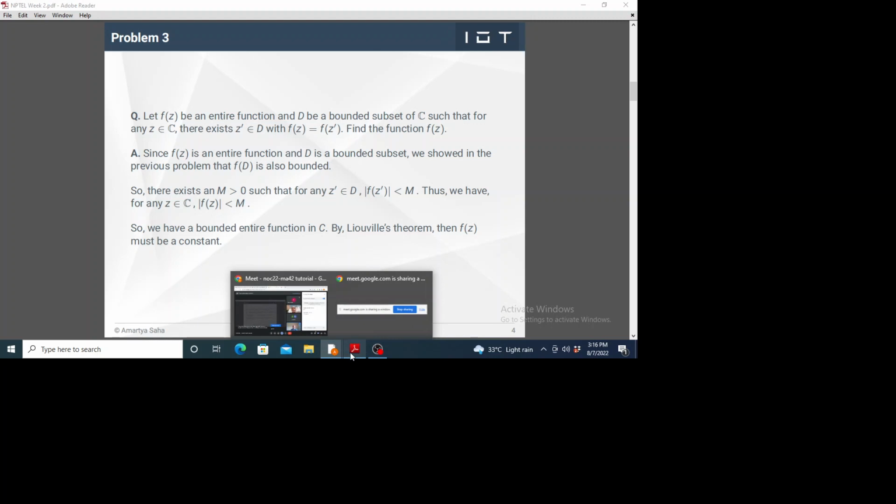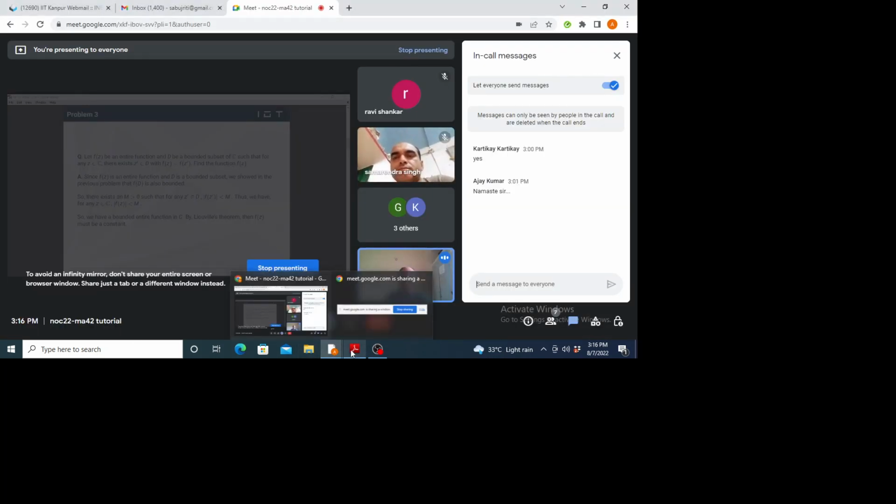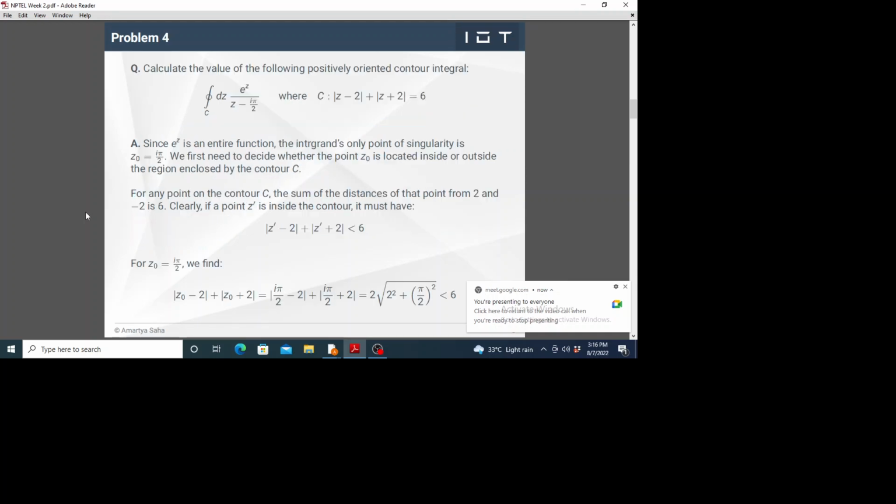So this concludes our discussion on the maximum modulus principle and Liouville's theorem. Now we'll move on to complex integration, like contour integration, and Cauchy's integral theorem and Cauchy's integral formula. Okay, so let us now calculate this integral. Please look at this integral.